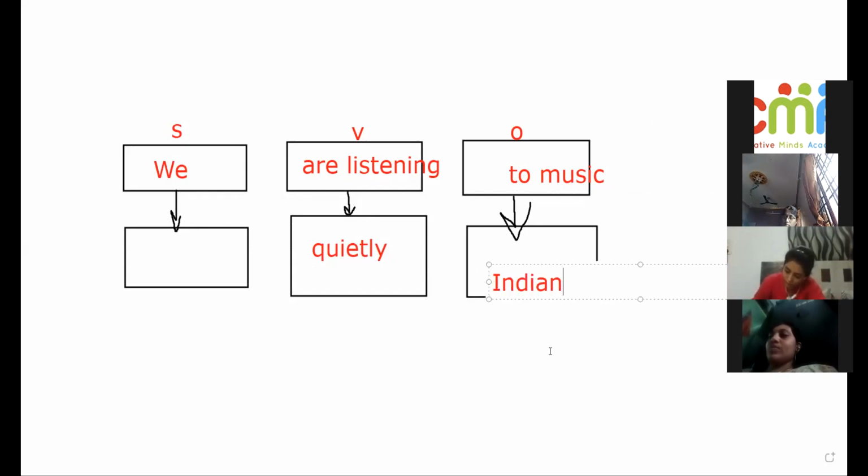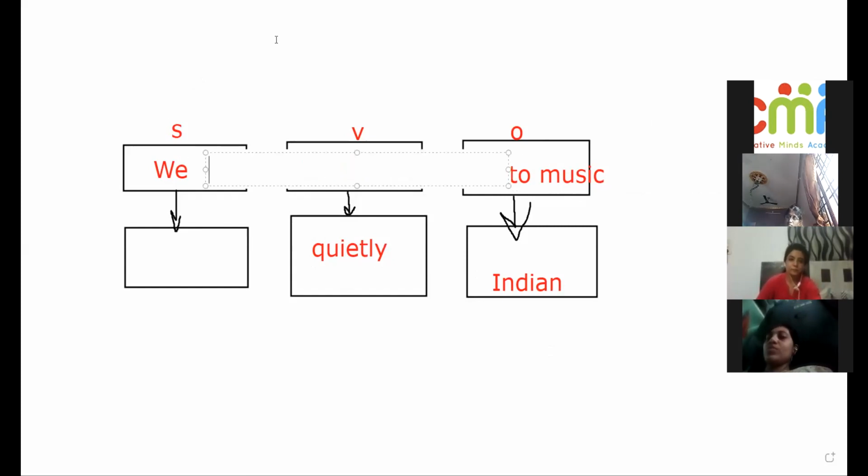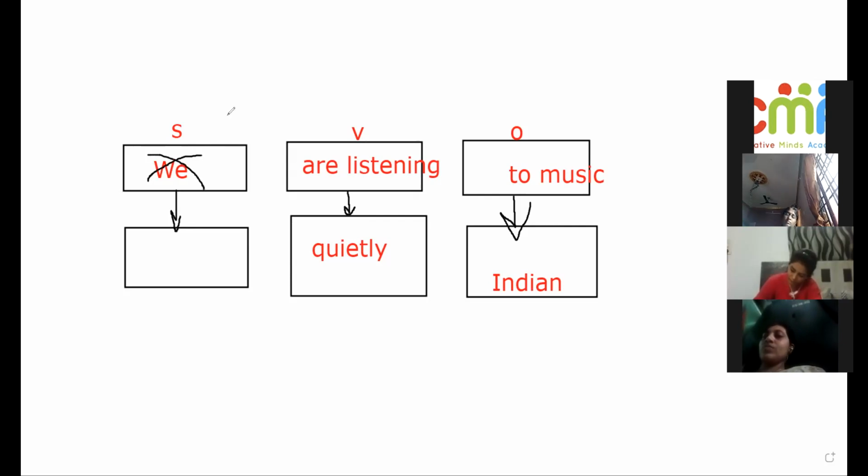Got it? So this way, anything which describes the verb will come here. Anything which describes the object comes here. Instead of this we, if suppose I write some other subject, if I write boys, okay.